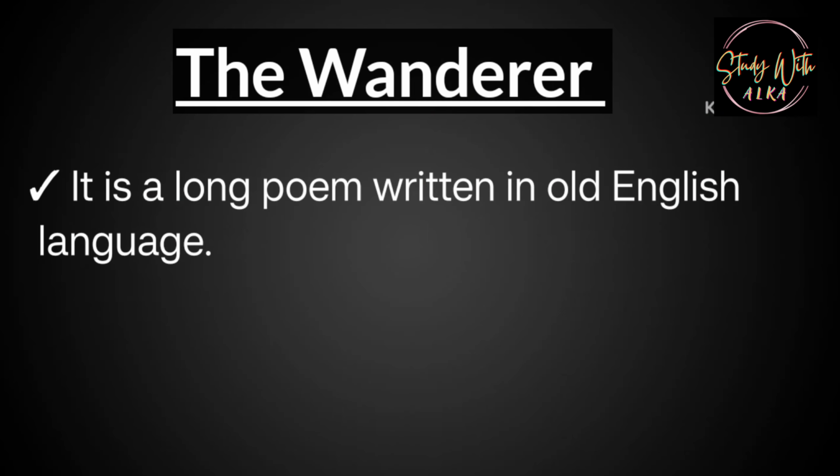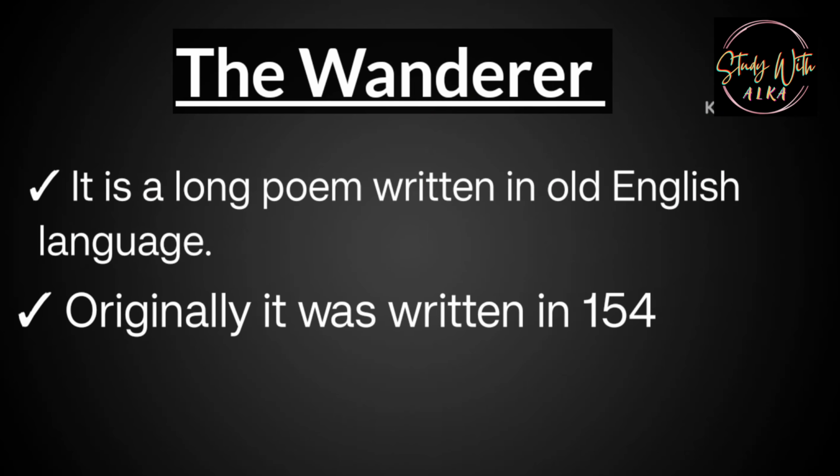The language that was prevalent during that time period was the Anglo-Saxon language, and this form of language is referred to as Old English. It was a mixture of Anglican dialect, Saxon dialect, and something taken from the original Brythonic language. So this work, The Wanderer, is also written in Old English, and originally this work consisted of 154